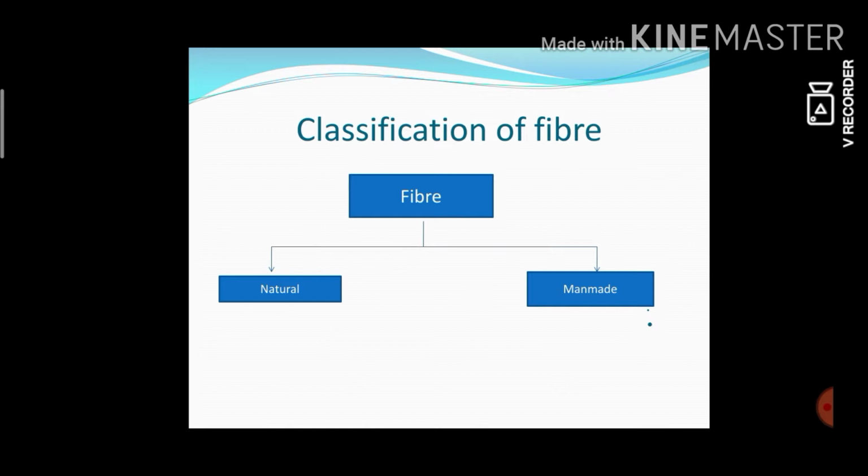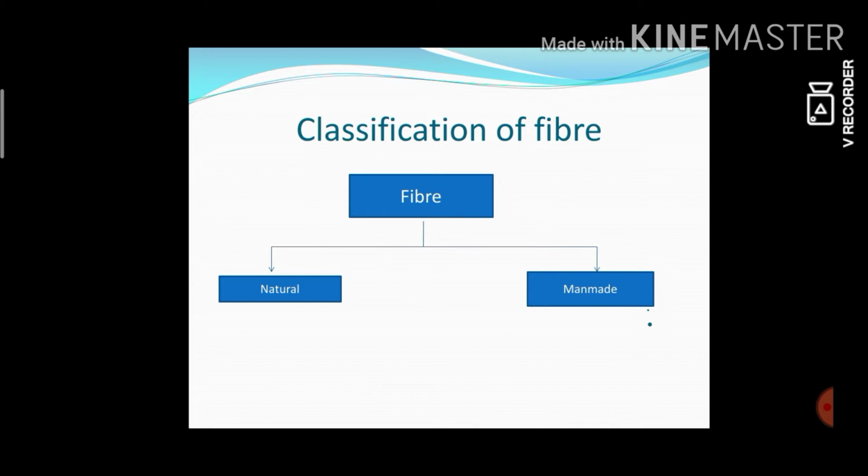The fibers are classified into two types: natural and artificial, or man-made. Okay, dears, what is the source of food? Yes, very good. Plants and animals. We get food from plants and animals. It has a name, no? What is that? We saw in the previous chapter, right? Yes, very good. Organic sources.